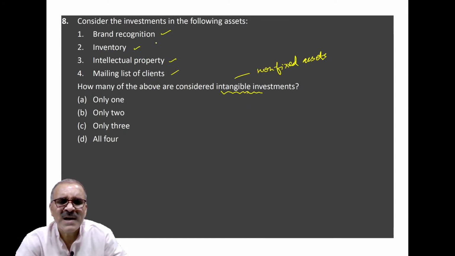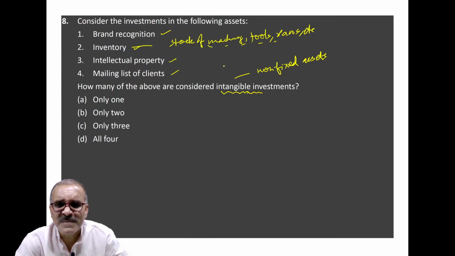So brand cannot be touched. Inventory is a stock of machinery, tools, raw materials, etc. Okay, you can touch all of them. Intellectual property rights and mailing list of clients cannot be touched.